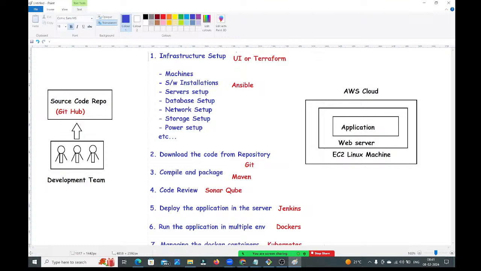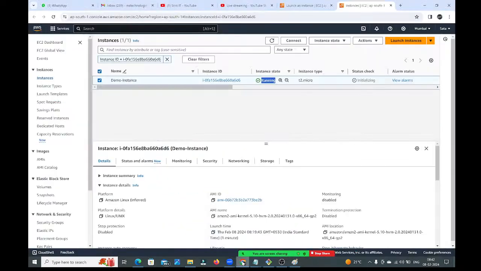Like earlier, we need not manually download the code, manually compile the code, or manually do the code review. Nothing, guys. Everything will be taken care of by Jenkins. In the Jenkins CI/CD pipeline, we just need to add these stages. I will show how to add that. One minute.